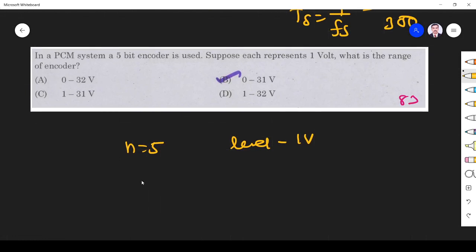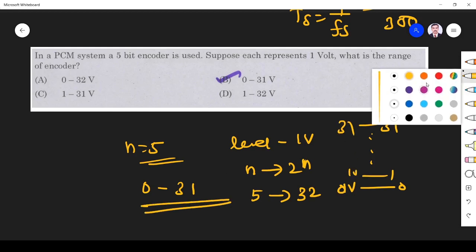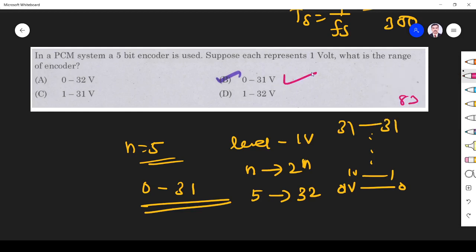By using n bits, we can represent 2 power n levels. By using 5 bits, we can represent 2 power 5, which is 32 levels, that means 0, 1 up to 31. Each level is 1 volt, so the range is 0 volt, 1 volt, 2 volt up to 31. So 0 to 31 is the correct answer. Option B is the right answer.